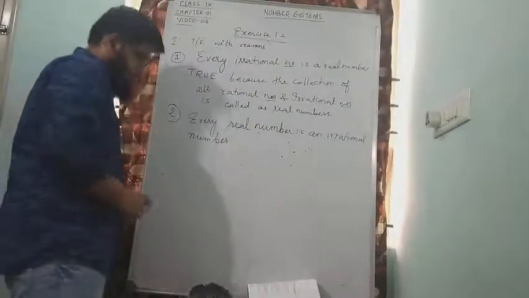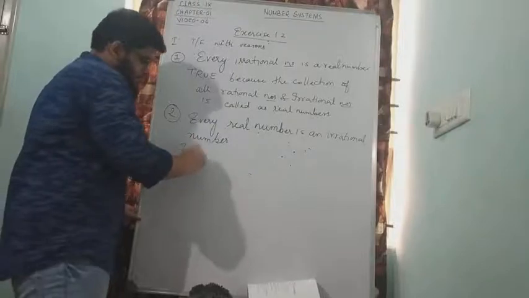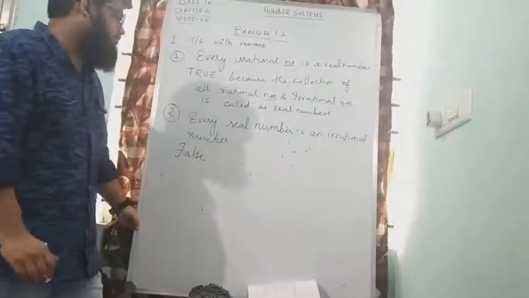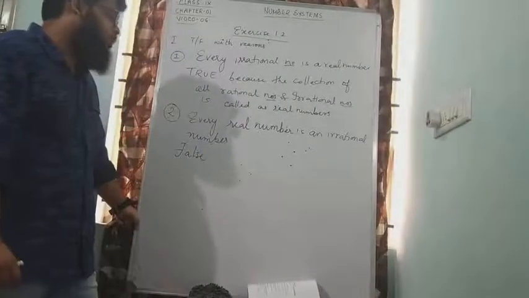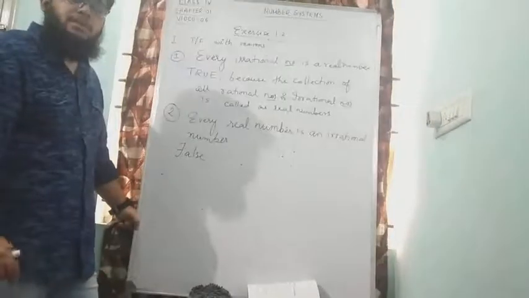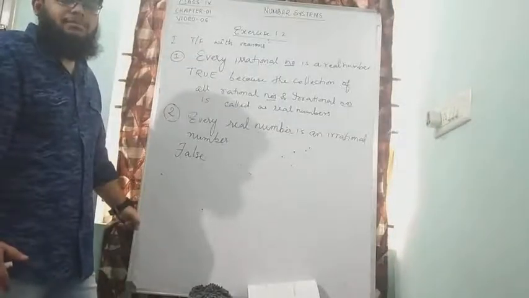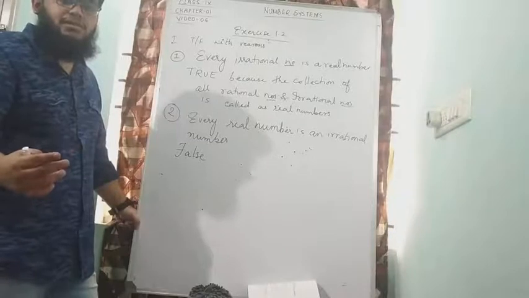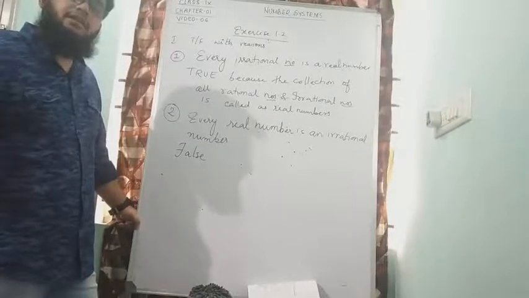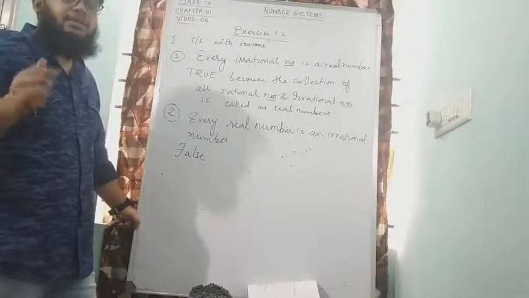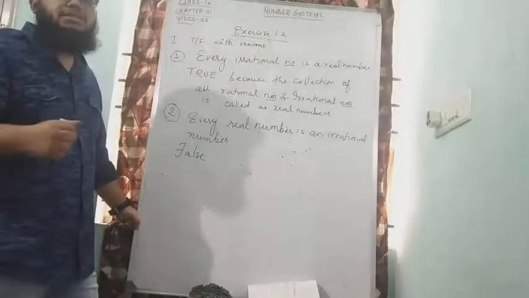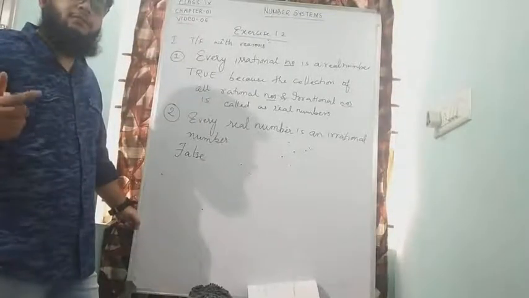So the answer will be false. Why do you think every real number cannot be called an irrational number? Because in real numbers we have something called rational numbers also, right? Rational numbers are the numbers that can be written in the form of p by q.